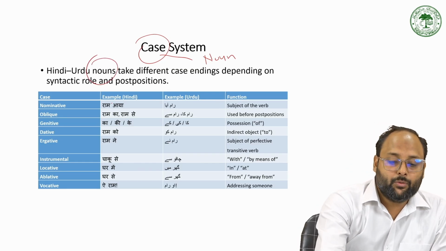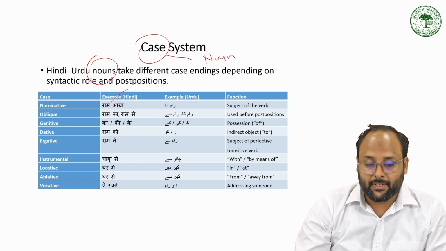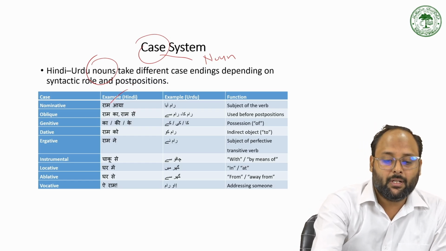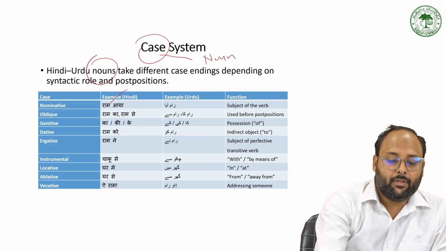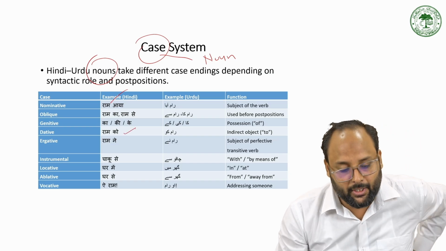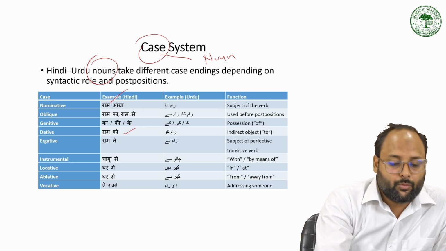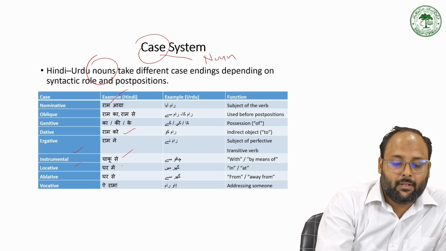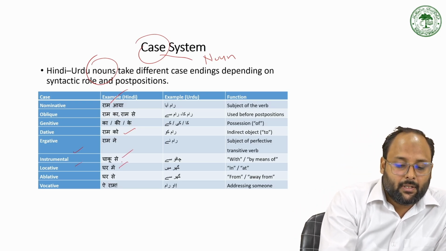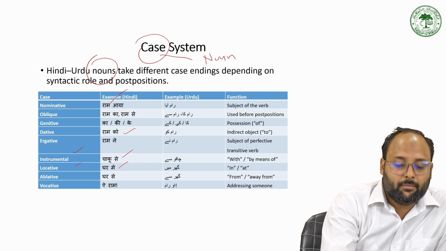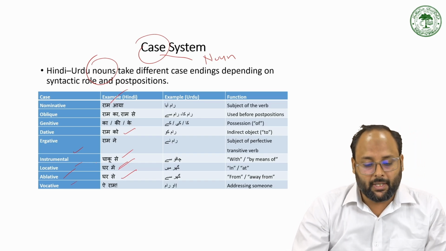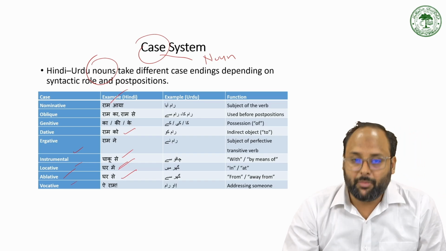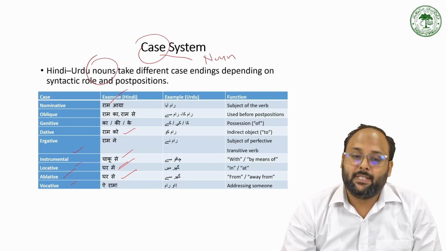So for nominative we use Ram without any suffix. For oblique we have Ram ka and Ram se. For genitive we have ka, ki, ke. For dative, like Ram ko. For agentive we have Ram ne. And for instrumental, no, sorry, for instrumental we have chaku se. For locative we have ghar mein. For ablative we have ghar se. So this kind of example we use for the case system.